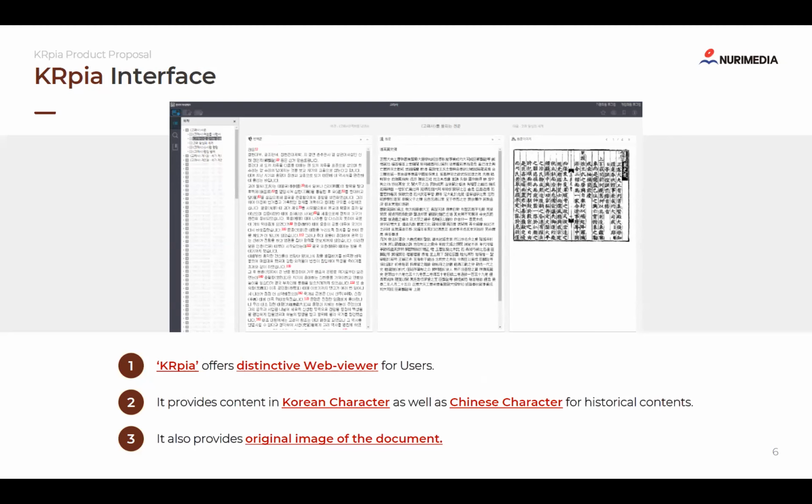And this is KRpia's interface. KRpia's distinctive interface will provide you three versions of content. One version is a Korean translation, and the second one is Chinese character. And the last one is the original image file of this content. So these three versions of content will help you better understand this content. And also, you can drag this text too, so you can use translation in this kind of web viewer.